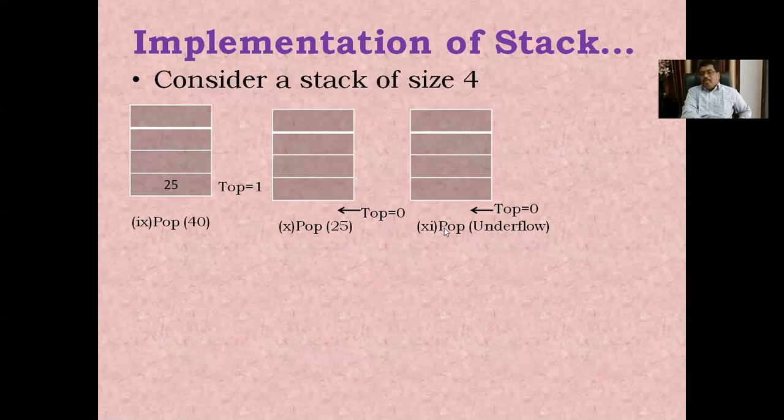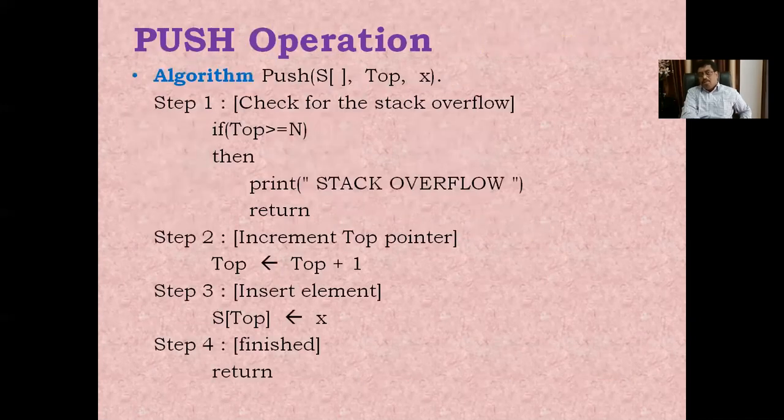Still, if I try to perform the pop operation, the top value is 0. Because of this, there are no elements on that particular stack. It specifies the underflow condition. In total, these are all the operations we perform on that particular stack.